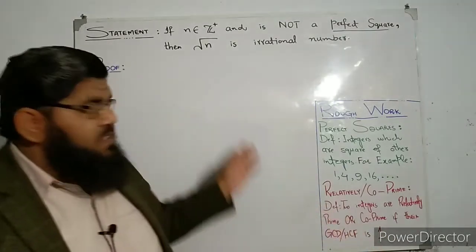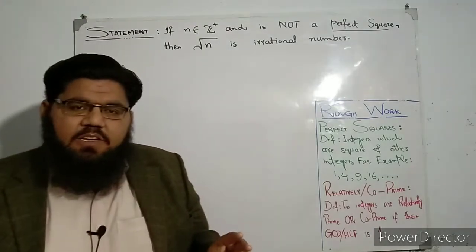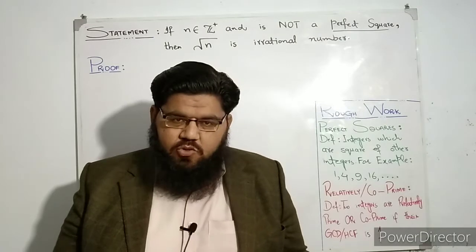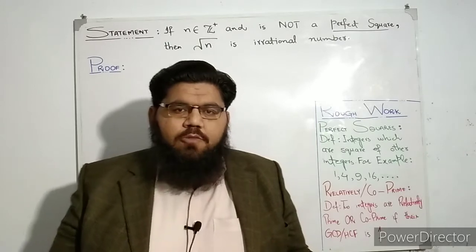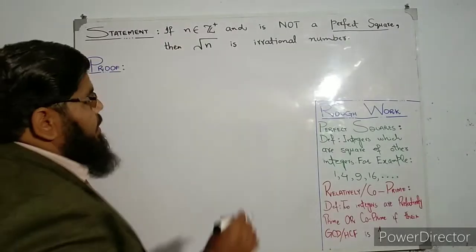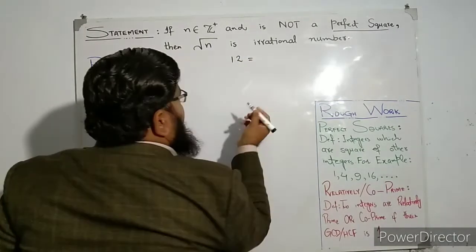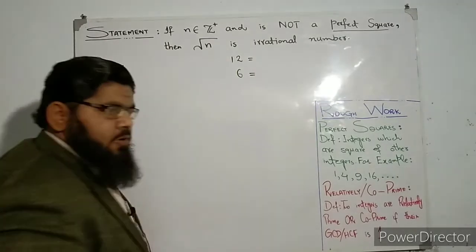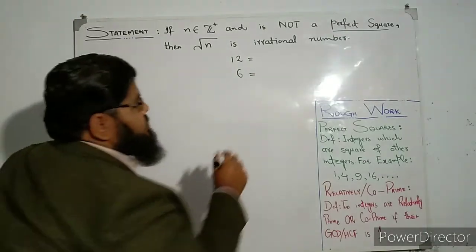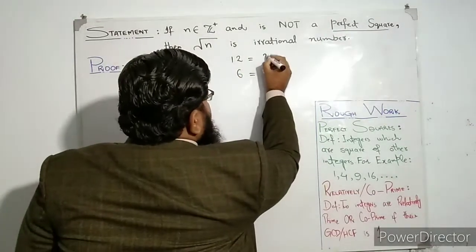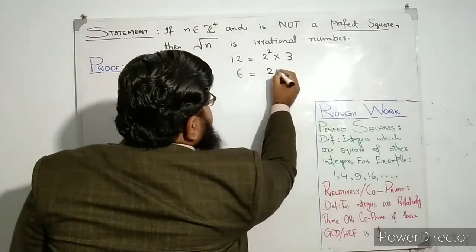So to prove this statement we are going to consider two cases. Why? Because every positive integer can be divided into those two cases. So what are those two cases? If you look at the integers closely, you will see the following pattern. Either your integer is of the form, for example 12, or it will be of the form 6. Why have I written these two integers here? Let me factorize them. If you factorize 12, you will have 2 square cross 3, and if you factorize 6, you will have 2 cross 3.